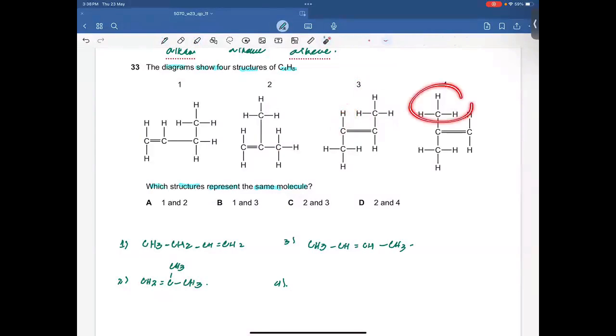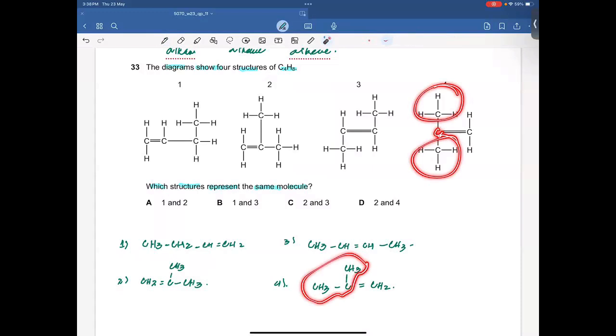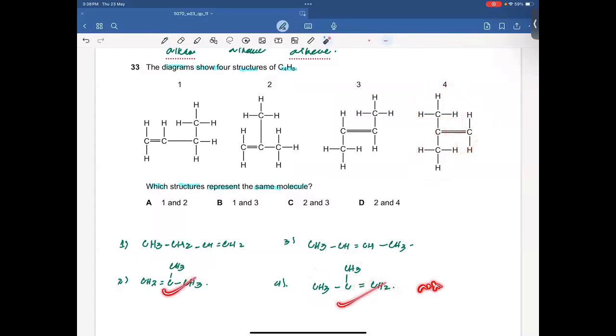Fourth one has CH3. Then we have carbon. Then we have CH3. Then we have a double bond. And then we have CH2. So this CH3, carbon and CH3, that's the same. Double bonded carbon atom and then CH2, double bonded carbon atom and then CH2. So I think this and this structure are the same. The 2nd and 4th structures are the same, and therefore D is going to be the right answer. Okay.